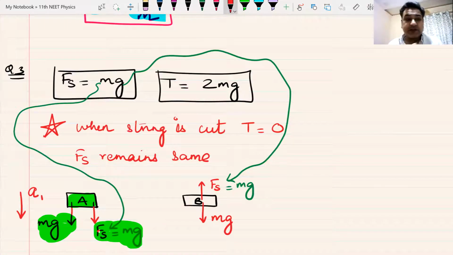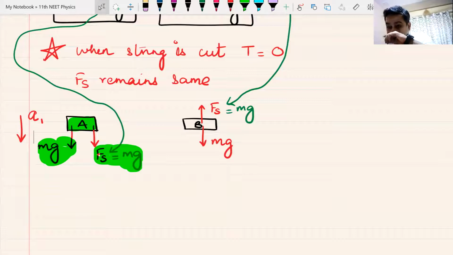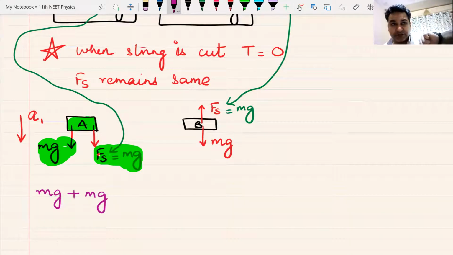What will be the equation for this block? It will be simply mg downwards plus mg downwards: mg plus mg is equal to m A1. Am I clear?